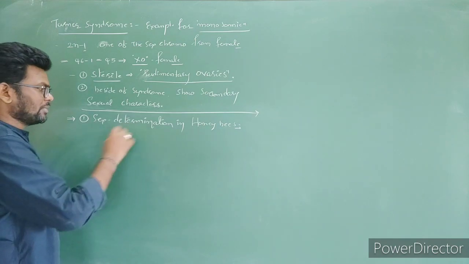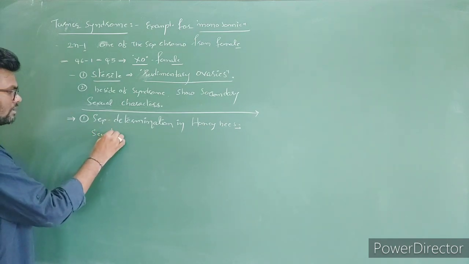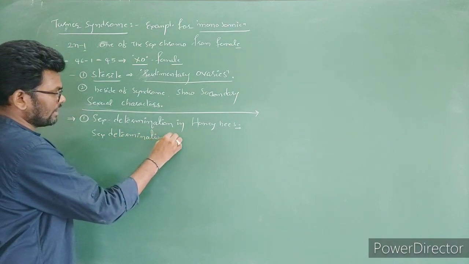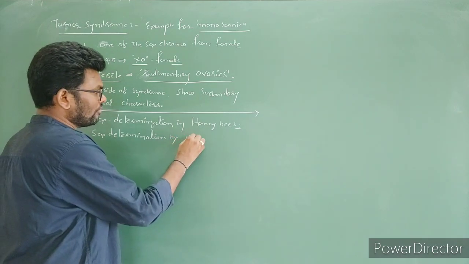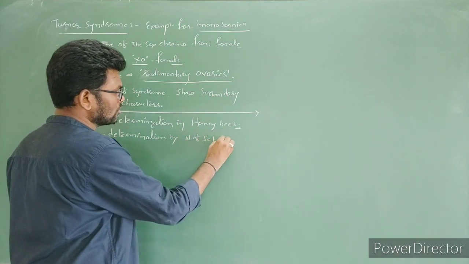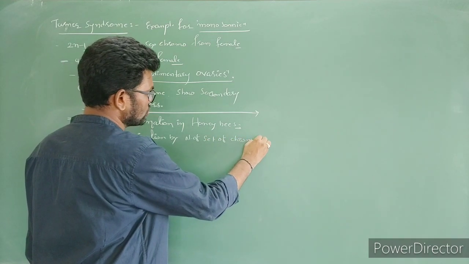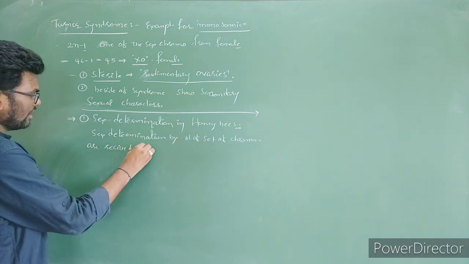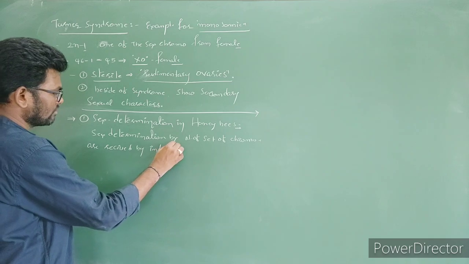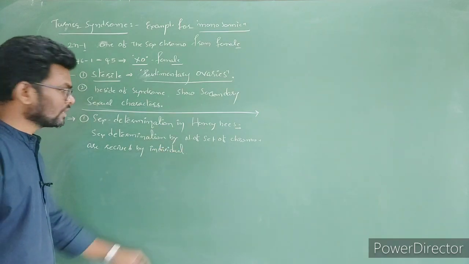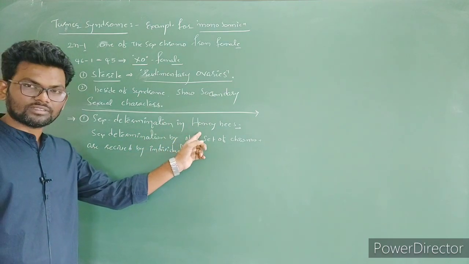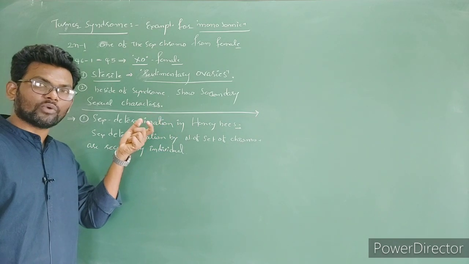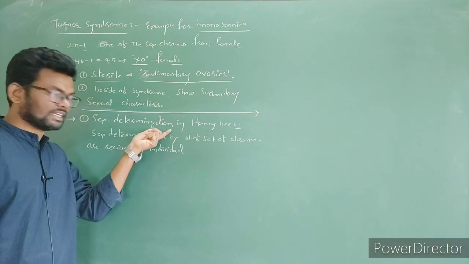In honeybees, sex determination is by the number of sets of chromosomes received by the individual. So that is going to decide the sex.